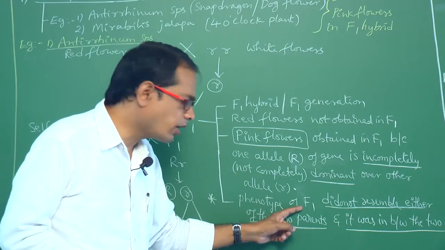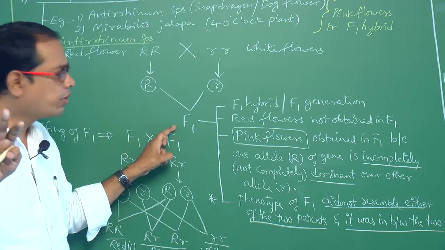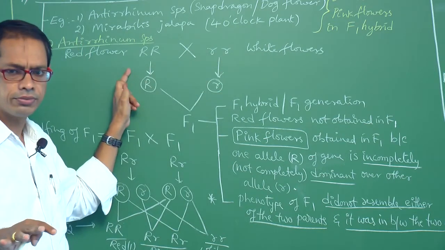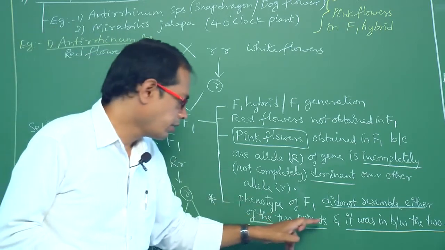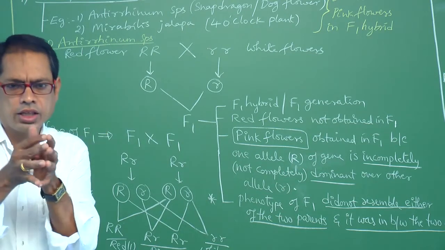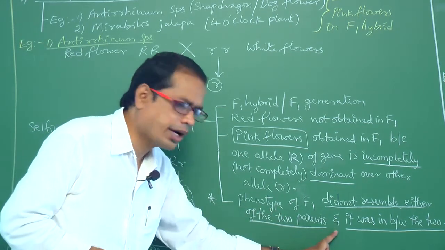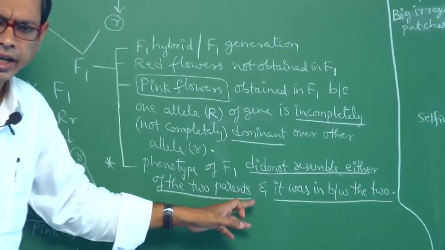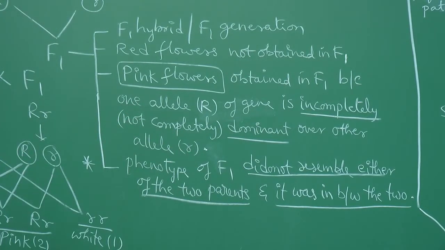Right, the phenotype of F1 did not resemble either of the two parents, and it was in between the two. When red and white flowers are mixed together, what character is obtained? Pink. This point is very, very important, my dear students. Try to remember this one. The character that is obtained in F1 is in between the two. That means it shows the mixed character.